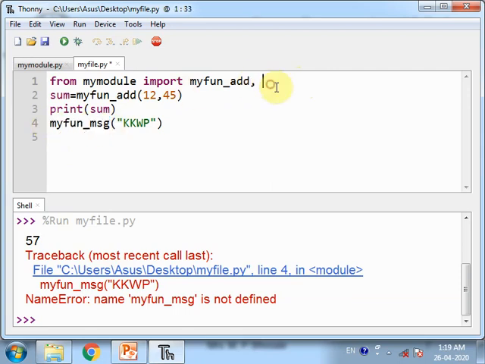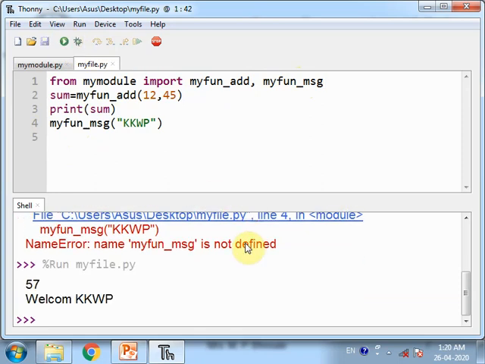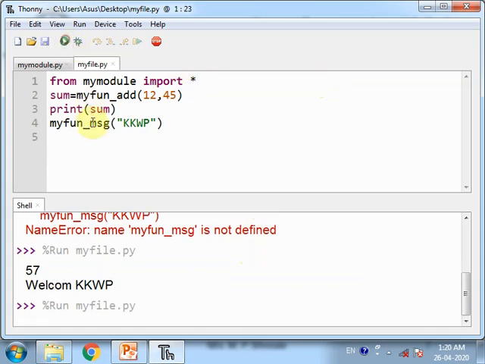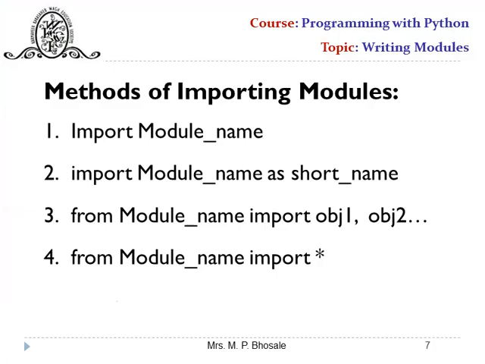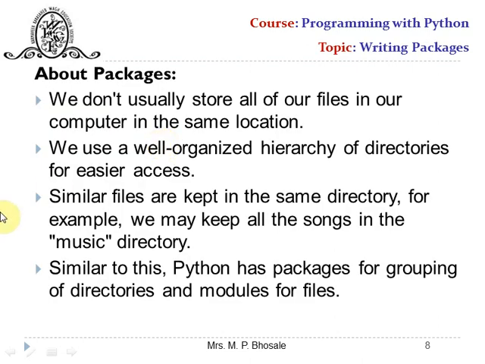So Control C, Control V. Here, you can see the result. This is how you can use the from statement. Instead of listing all the objects, you can also write star, and if I run this, then also I'll get the same result. So this is all about writing modules and importing modules in Python programming language. Let us move to the packages.